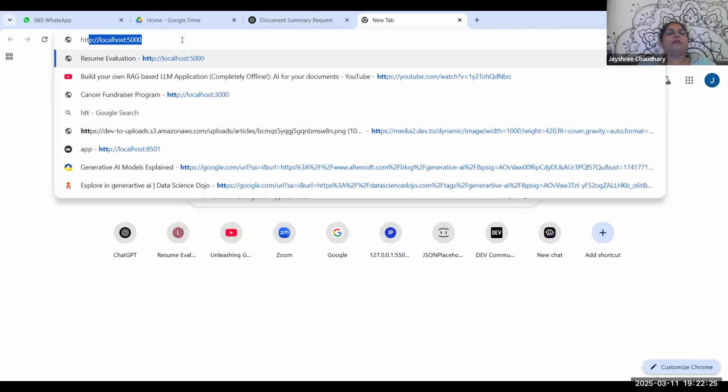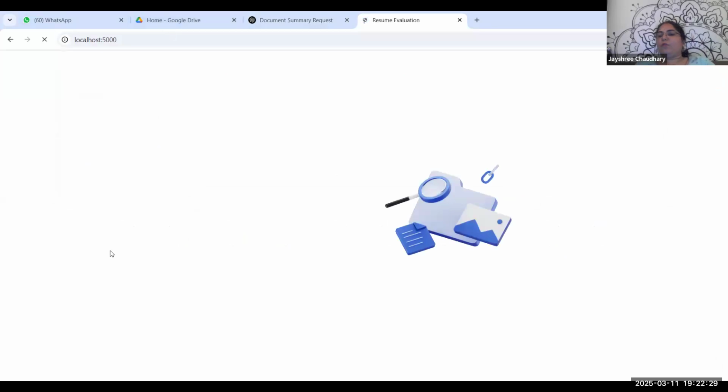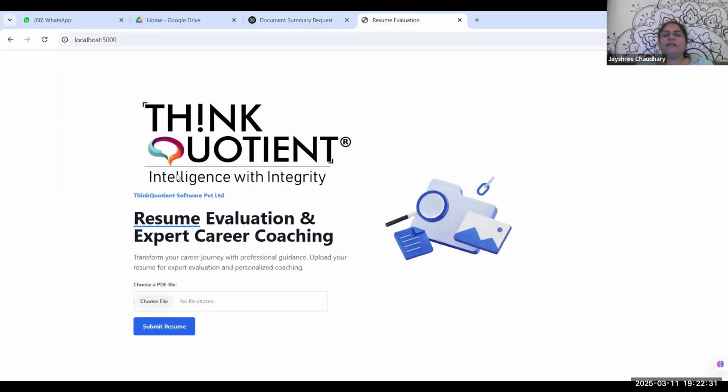So here is, I have already started my application. I'm going to run it with HTTP localhost 5000. This is the port. And this is a simple project, called resume evaluation, for expert career coaching.